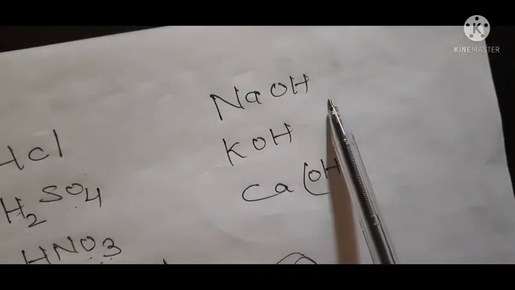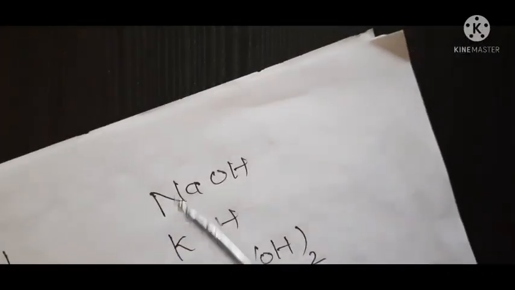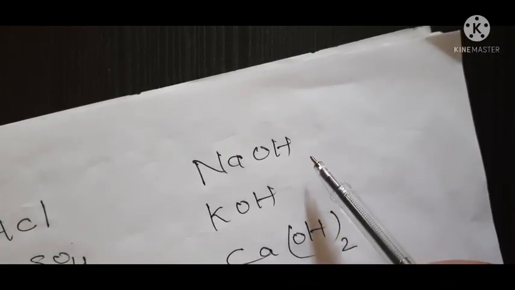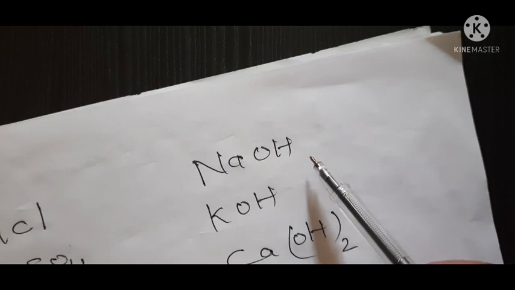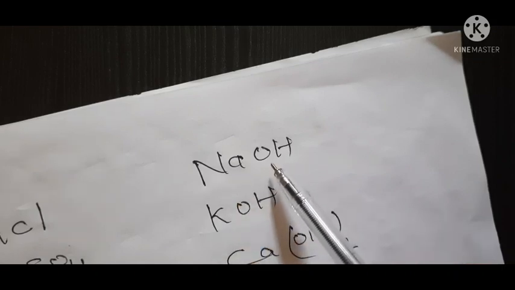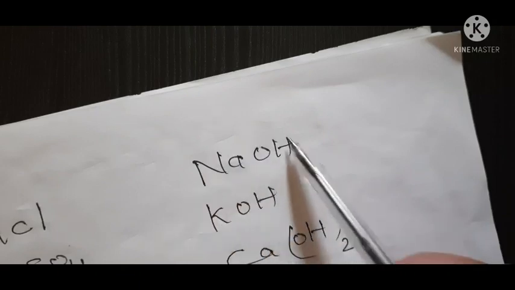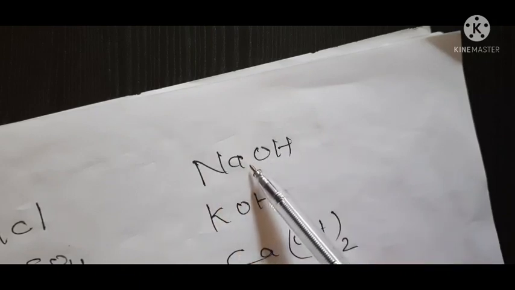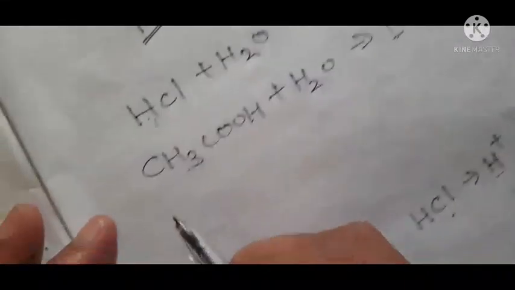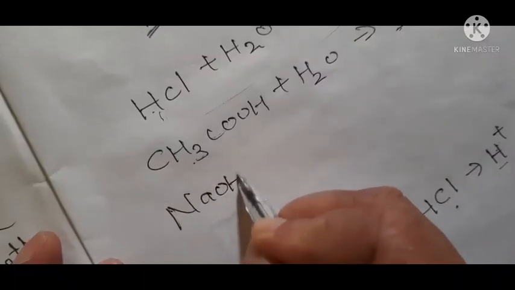Now in case of a base also it is the same. This sodium hydroxide is a base. What do bases do? Bases turn red litmus blue, and they are soapy to touch. Actually soaps contain base, so they are soapy to touch. But here also this sodium hydroxide doesn't behave as a base. If this is pure sodium hydroxide, it will not turn red litmus blue. Bases behave as bases only if OH negative ions are generated, same like acids.